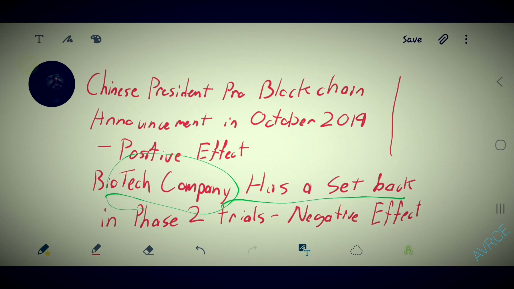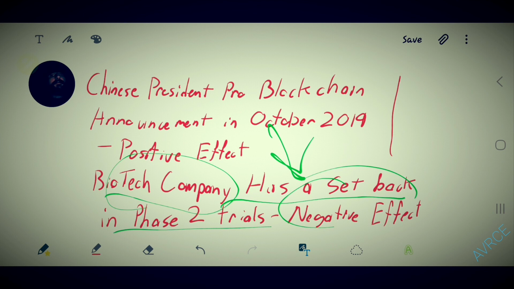Moving on. An example of a negative catalyst would be, let's just say some random biotech company has a setback in its phase 2 trials, and that hits the news. People see that, they're gonna be like, well, this company doesn't seem like it's getting anywhere with what it's working on, so I'm not gonna keep my stocks in it. I'm gonna sell. I'm gonna go find something better. So this has a negative effect. It's gonna cause the price to go down.